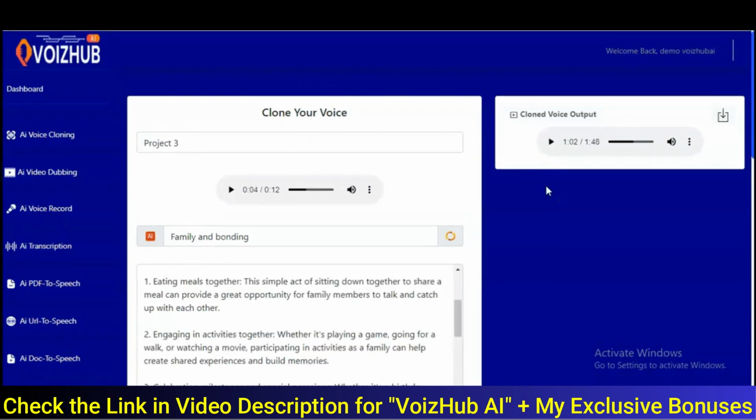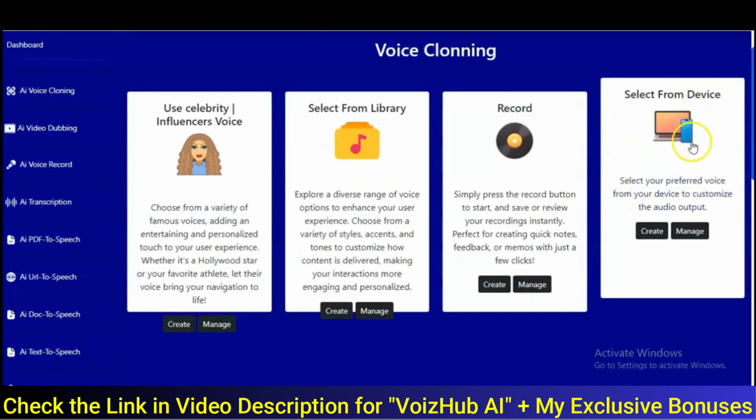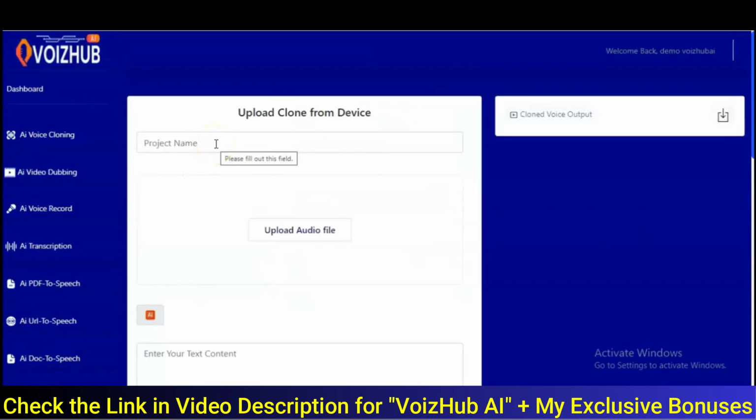Amazing. That is interesting. All right. Now there is another method to clone voices. Now let's check that out. And here you go. You can select from device, all right? You select your preferred voice from your device to customize the audio output. What do? You click on create. Then you'll be taken to this interface.